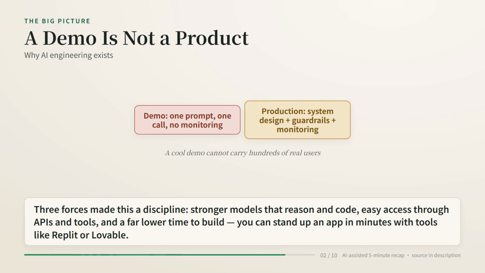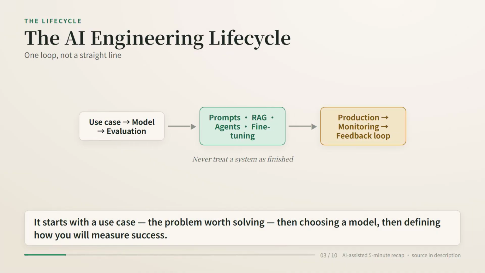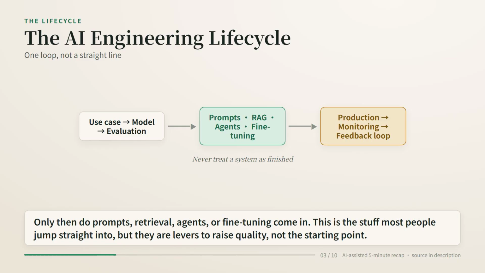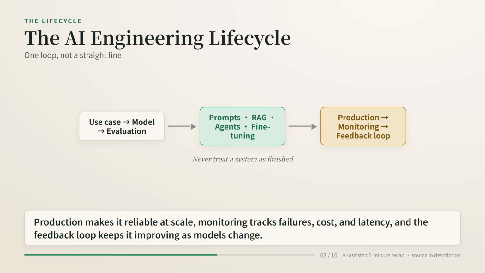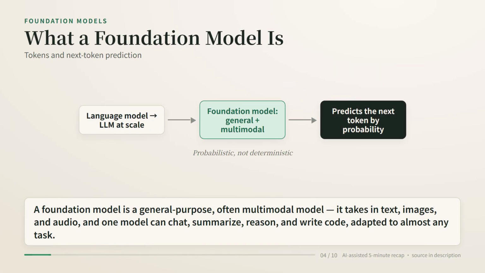You can stand up an app in minutes with tools like Replit or Lovable. It starts with a use case, the problem worth solving, then choosing a model, then defining how you will measure success. Only then do prompts, retrieval, agents, or fine-tuning come in. This is the stuff most people jump straight into, but they are levers to raise quality, not the starting point. Production makes it reliable at scale, monitoring tracks failures, cost, and latency, and the feedback loop keeps it improving as models change.